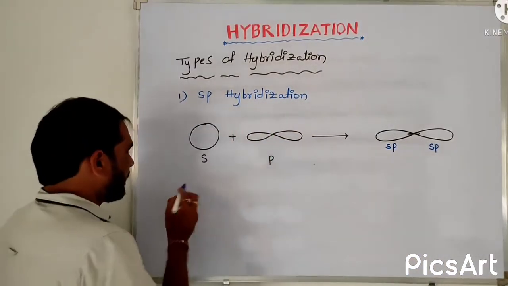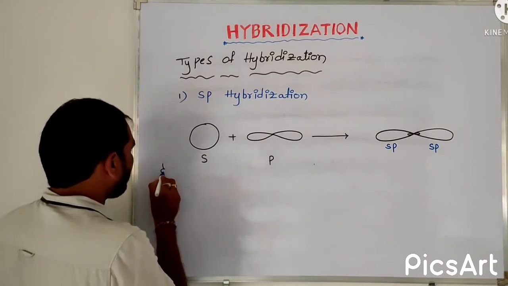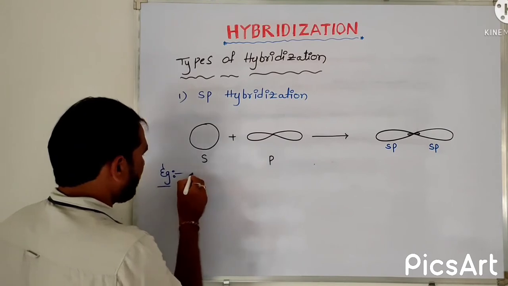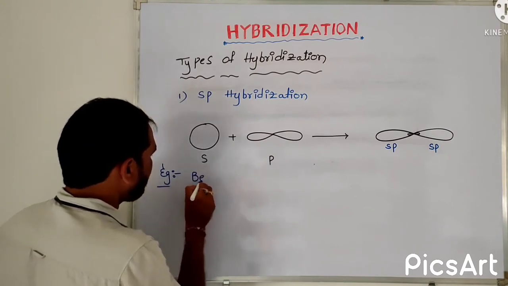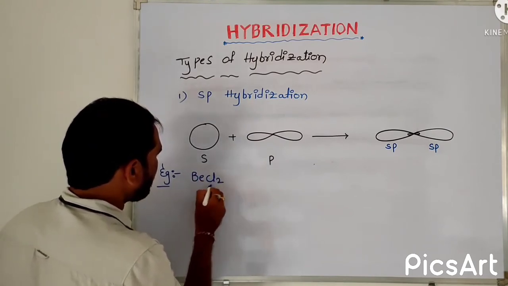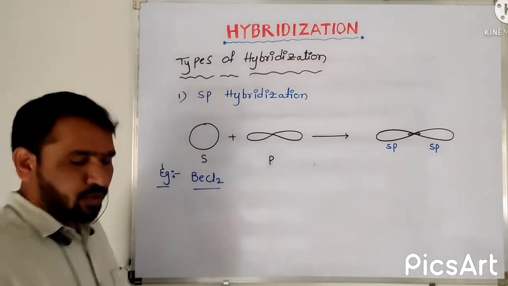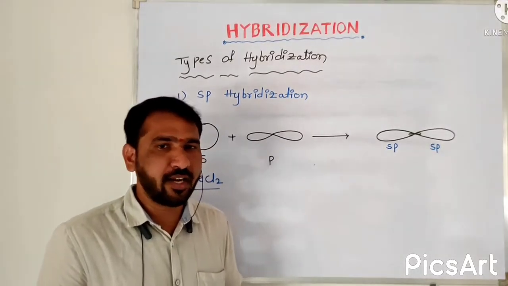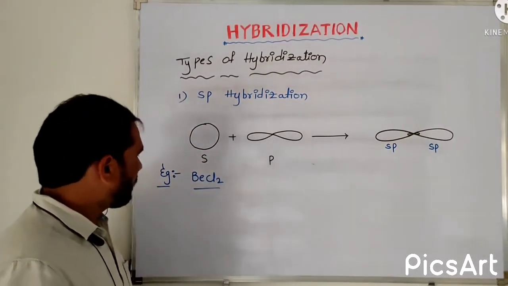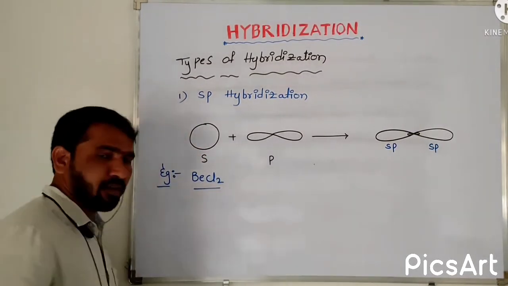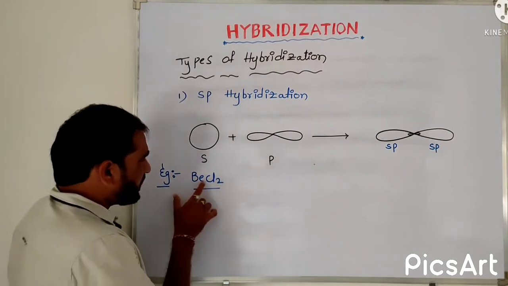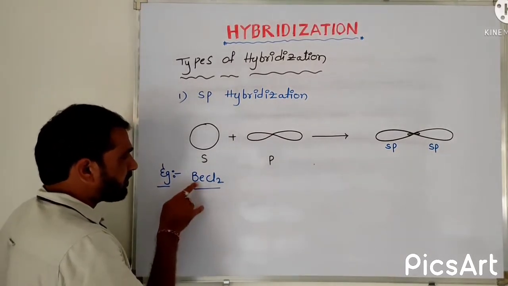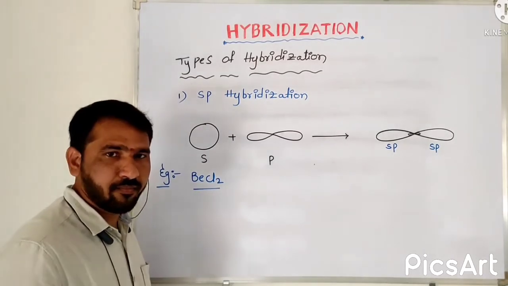Then here, if you see one example, BeCl2. First of all, we have to know the central atom and the surrounding atoms. Which is the central atom, which is the surrounding atom? In BeCl2, two kinds of atoms are there. One is beryllium, another one is the Cl atom.